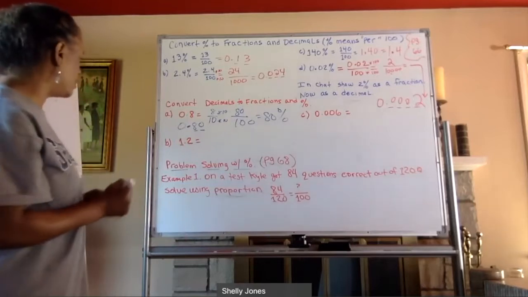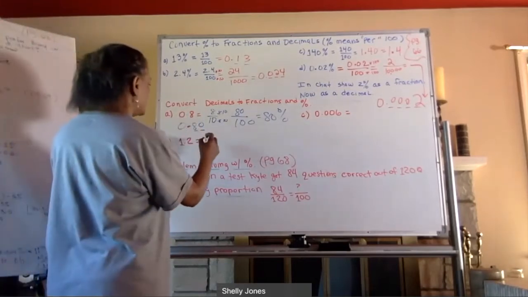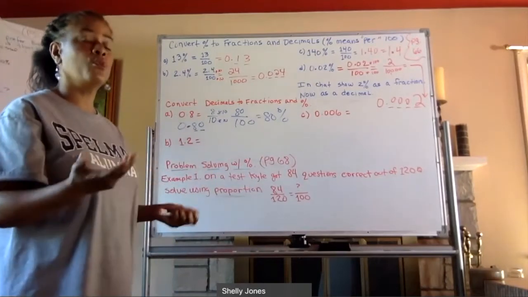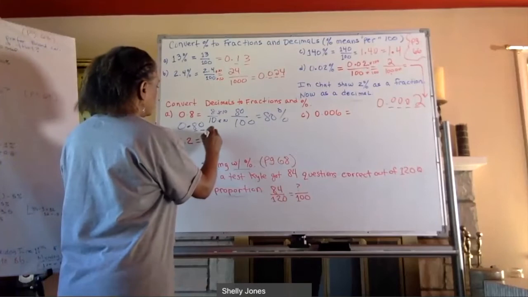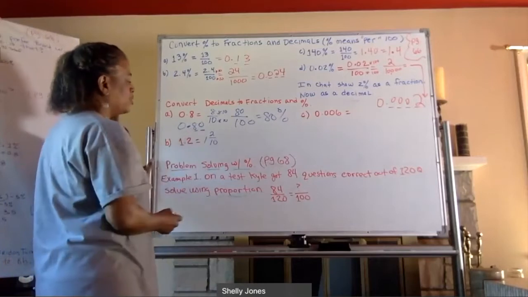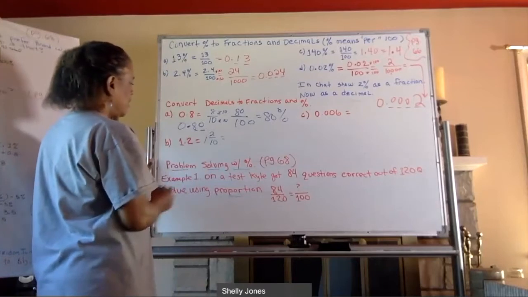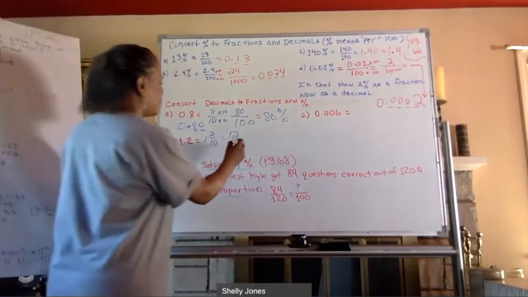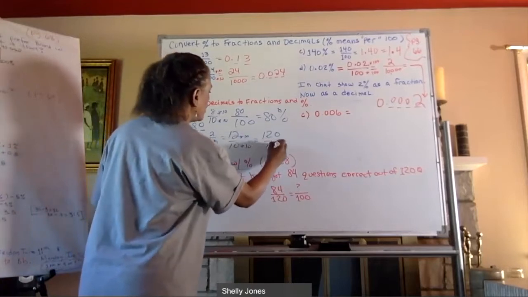All right, so let's see, 1.2. I don't know how I want to do this. All right, so 1.2, I know I have at least one whole, which is 100%. So if I do this as 1 and 2/10, bear with me, I'm thinking through this. And then I want to make this into a fraction. So 1 times 10 is 10 plus 2 more. So I have 10/10 and I have 12/10. 12/10. And then if I multiply each by 10, I have 120 over 100.